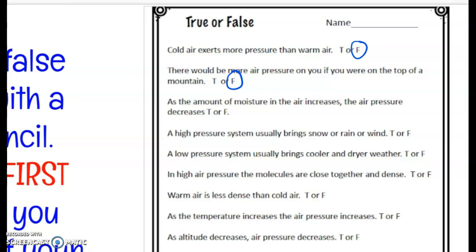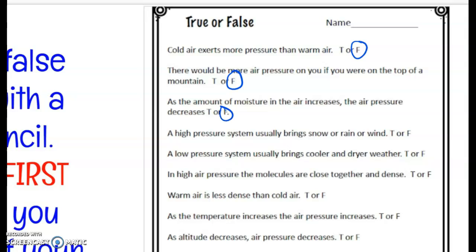I think the higher you are, the less humid it is. I think that's false also, because the amount of moisture increases at sea level, but the air pressure is higher at sea level, so it would make sense that that's false.